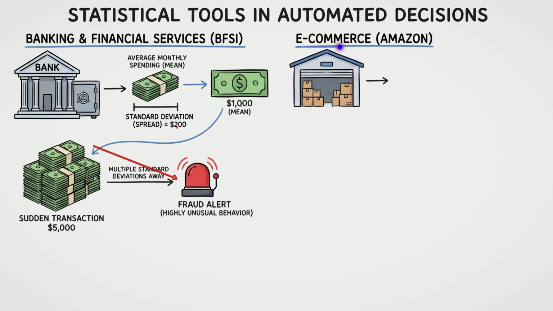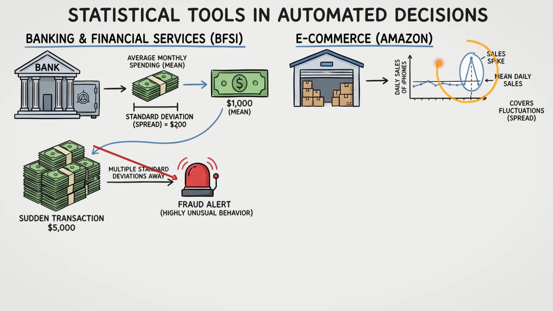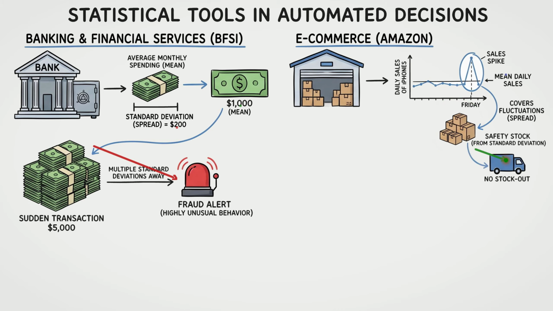Next, look at e-commerce, specifically at Amazon, where statistics are used for inventory management. They calculate the mean number of iPhones sold daily to understand general demand, but they must also account for sudden sales spikes, such as those occurring on Fridays. By looking at the standard deviation, they can calculate safety stock. This ensures they have enough extra units in trucks ready to go to cover the fluctuations or spread in demand.